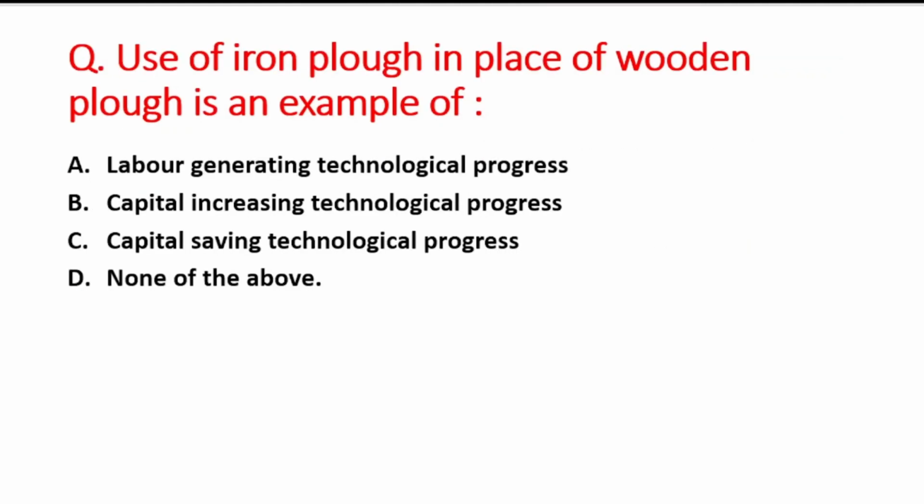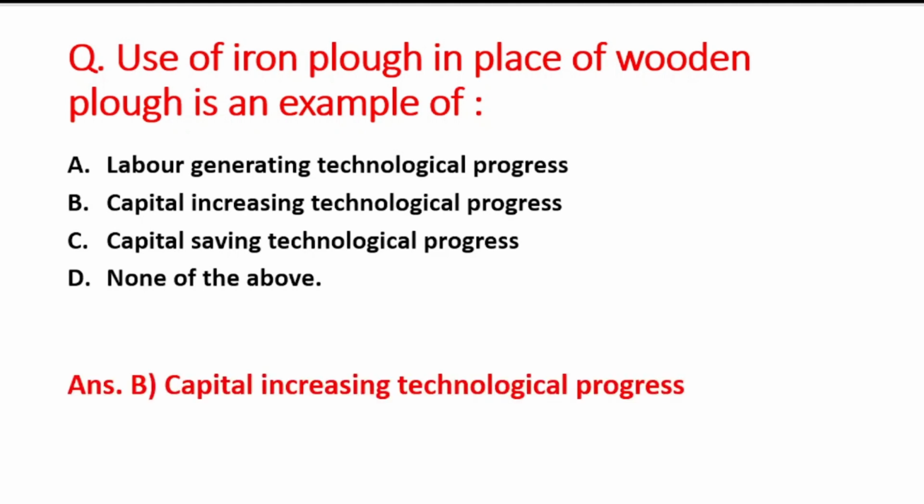Next question is use of iron plow in place of wooden plow is an example of. A option is labor generating technological progress, B is capital increasing technological process, C option is capital saving technological progress, and D option is none of the above. So right answer is option B, that is capital increasing technological progress.